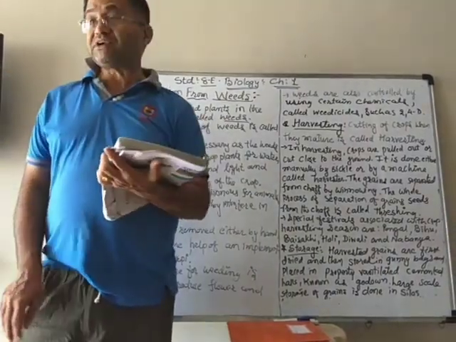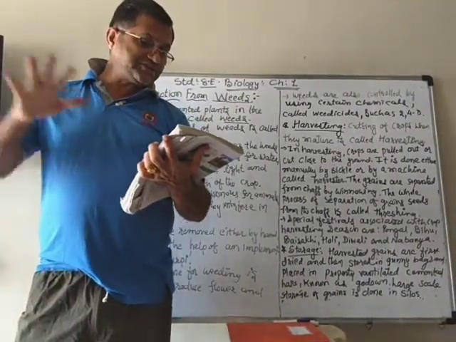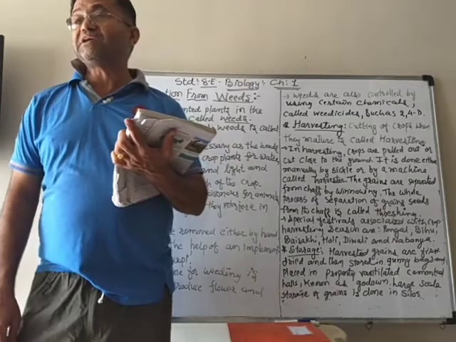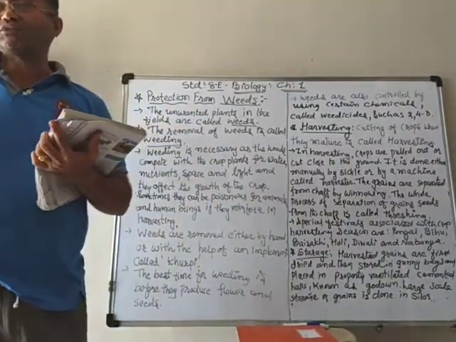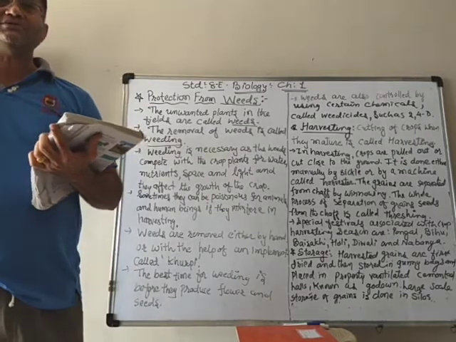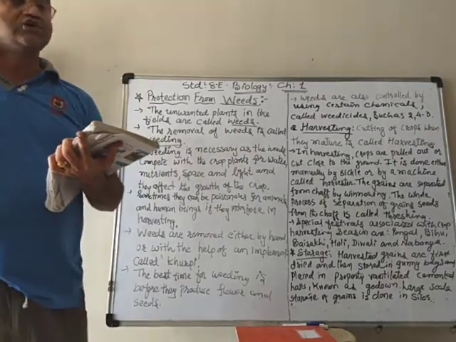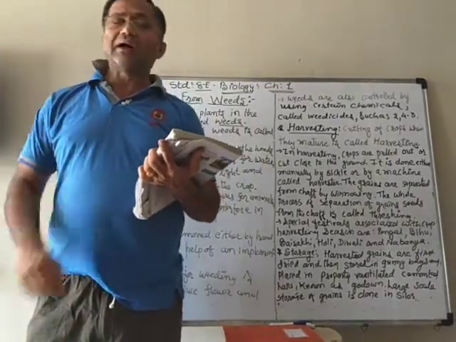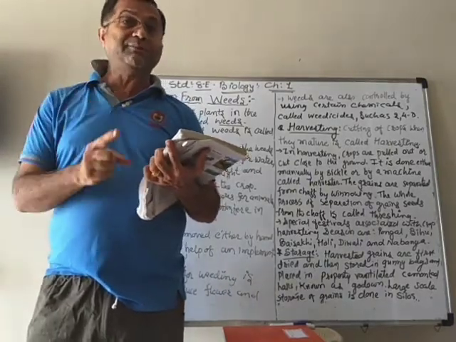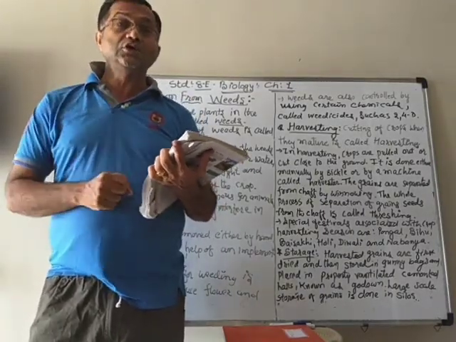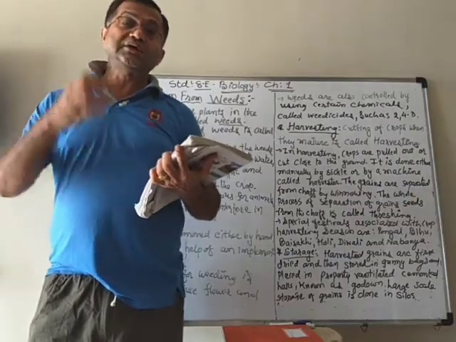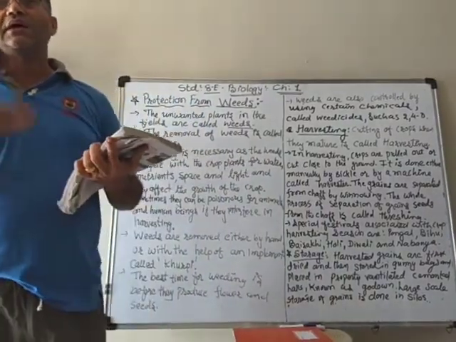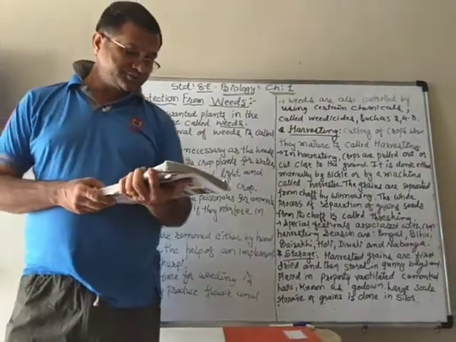Now after harvesting, sometimes what happens is that the stuff is left in the field and is burned by the farmers. But that is not practical. When it is burned, what happens? It makes pollution. So rather, what can the farmers do? We know that animal waste and plant waste can be used to make manure. So they must make a pit and put all the remaining parts in the pit, so that it can be used to make manure also.